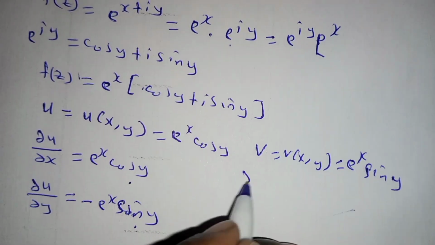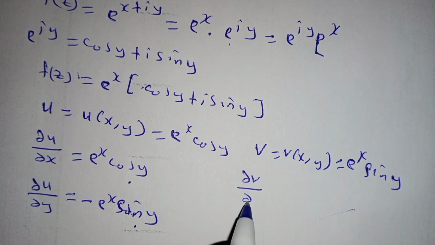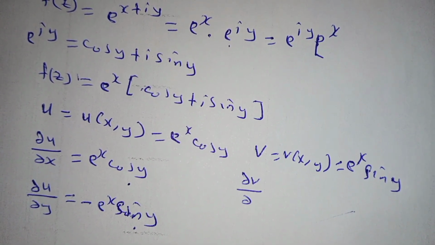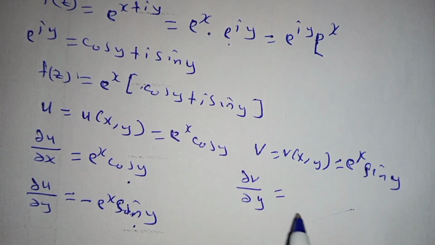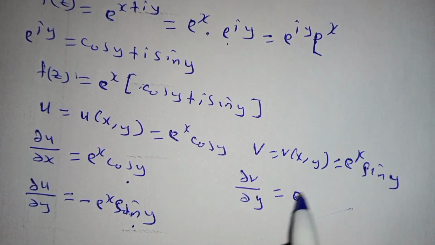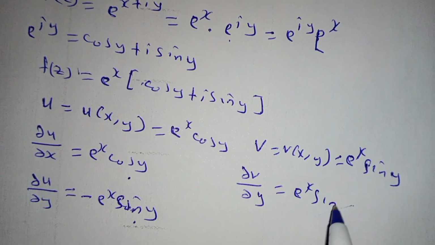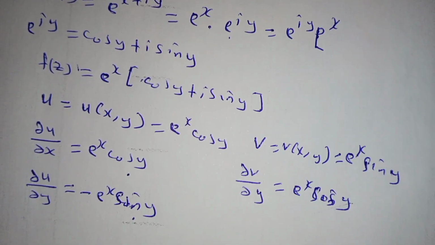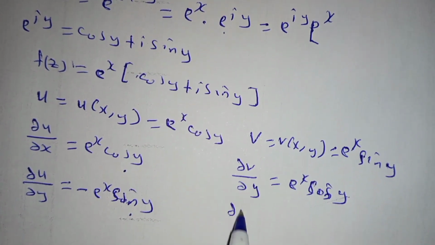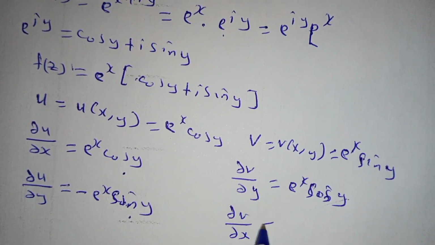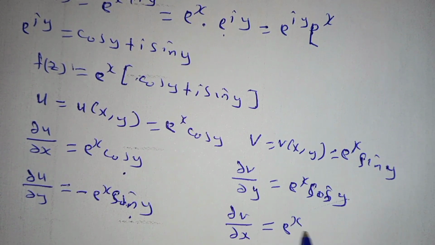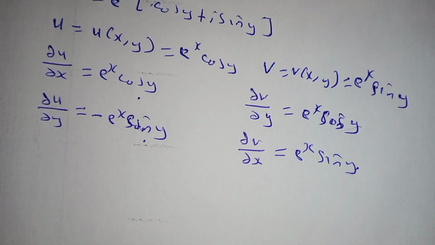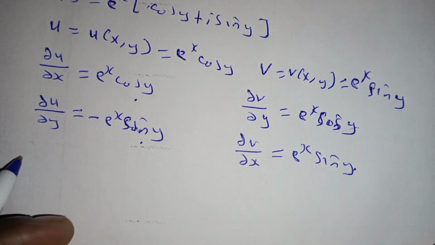Then we get the partial derivative of v with respect to y, which is equal to exponential x cos of y. Then we get the partial derivative of v with respect to x, which is equal to exponential x sine of y.